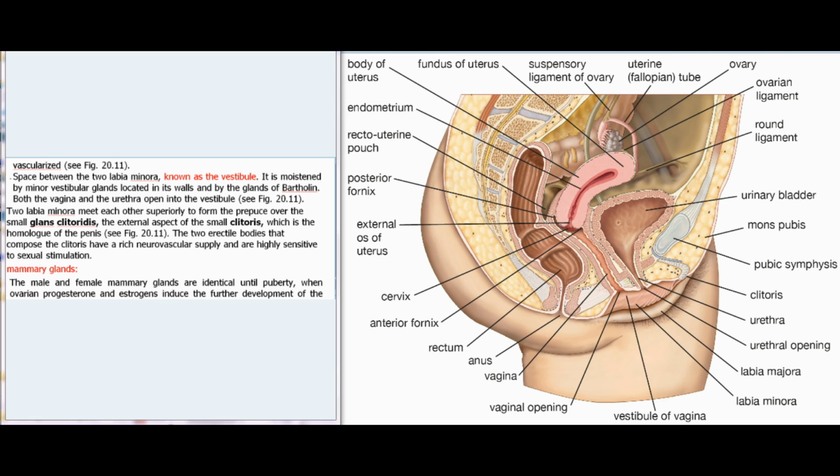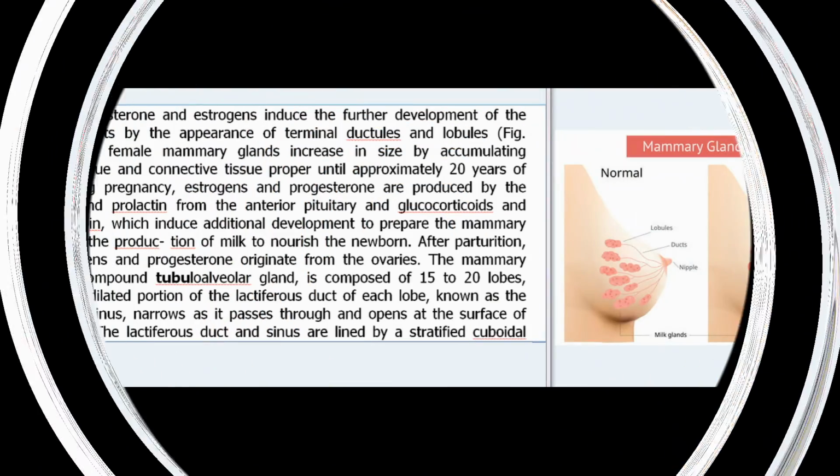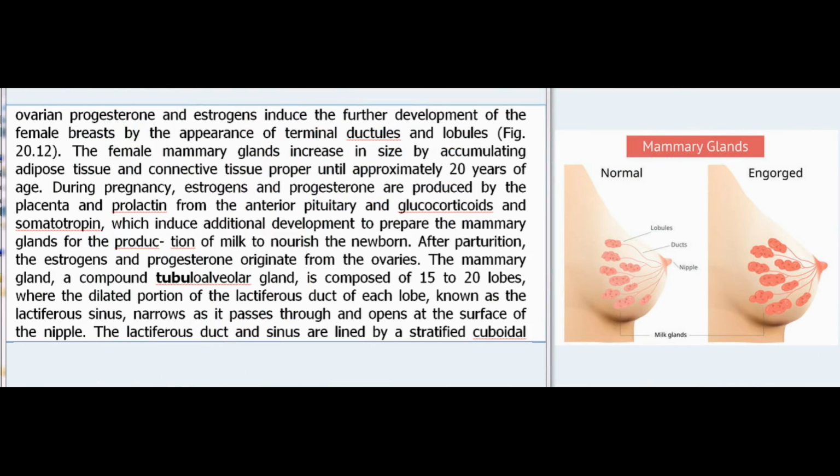Mammary glands: the male and female mammary glands are identical until puberty, when ovarian progesterone and estrogens induce the further development of the female breasts by the appearance of terminal ductules and lobules, Fig 20.12. The female mammary glands increase in size by accumulating adipose tissue and connective tissue proper until approximately 20 years of age.